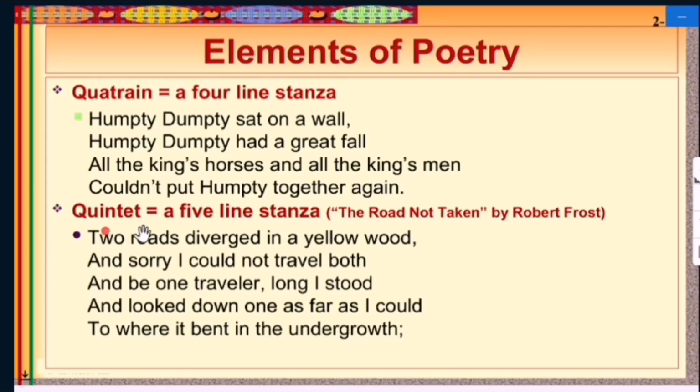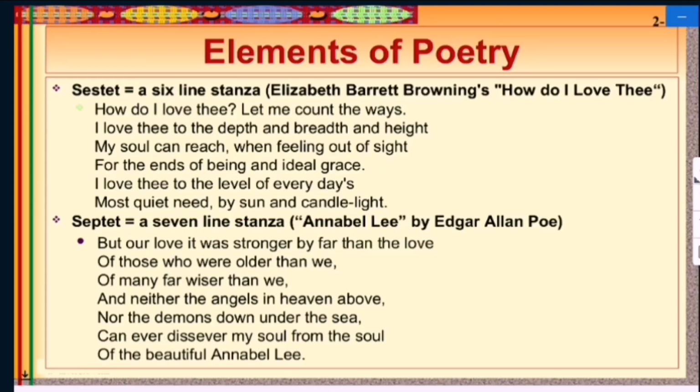The next one is the quintet. So a quintet is a five-line stanza, and that five-line stanza's content is actually taken from Robert Frost's poem "The Road Not Taken." Two roads diverged in a yellow wood, and sorry I could not travel both, and be one traveler, long I stood, and looked down one as far as I could, to where it bent in the undergrowth. So that's a quintet.